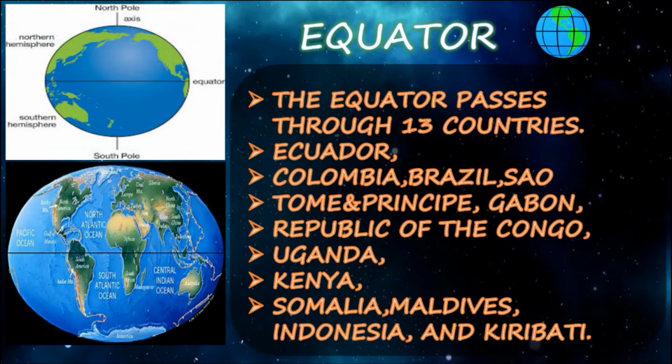Here, the equator passes through 13 countries. When it passes through 13, we can see what the places are: Ecuador, Colombia, Brazil, Sao Tome and Principe, Gabon, Republic of the Congo, Uganda, Kenya, Somalia, Maldives, Indonesia, and Kiribati.